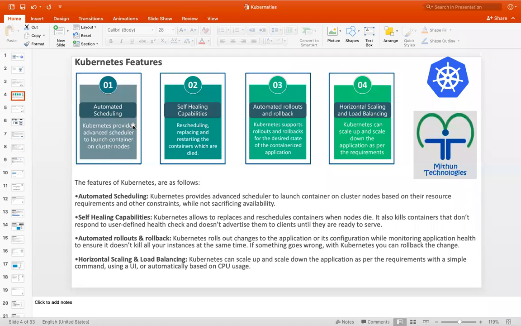So what features do we get in Kubernetes? Kubernetes has these features: automated scheduling. Kubernetes has an advanced scheduler to launch containers. There will be a scheduler which will schedule the containers on the worker machines, our application containers on the worker machines.